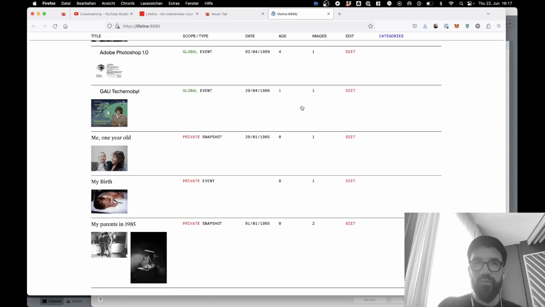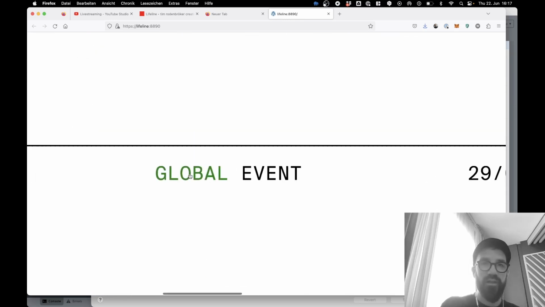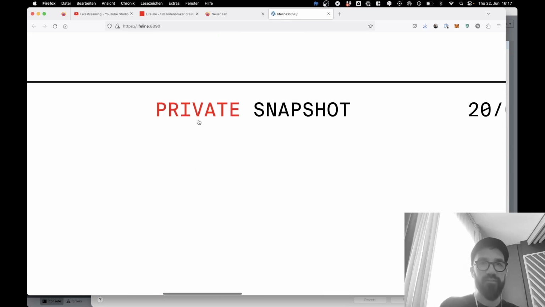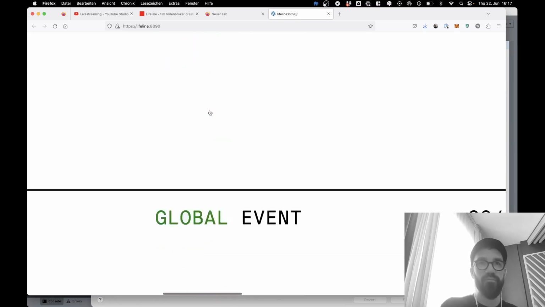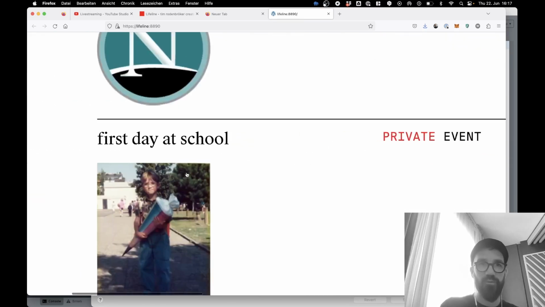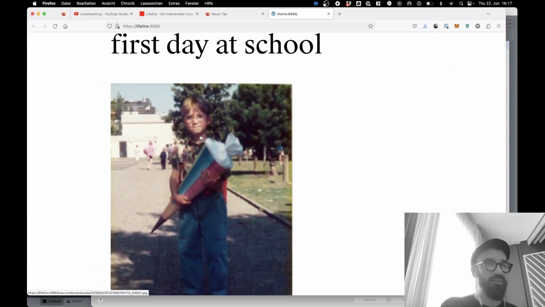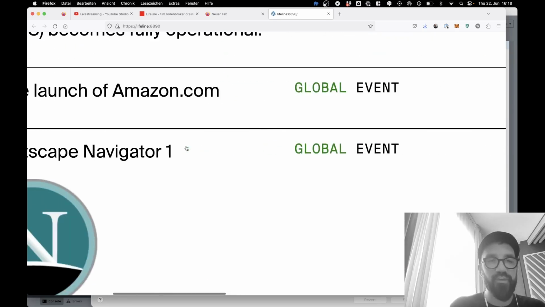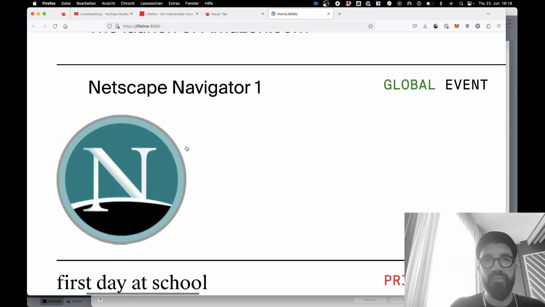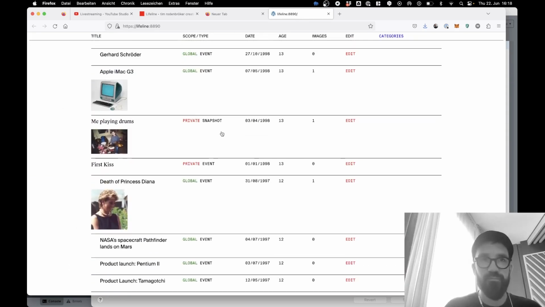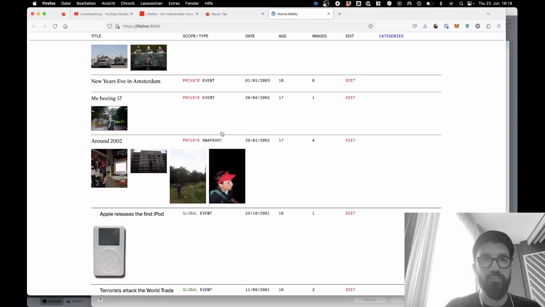And there are two different layers, the global layer and the private layer. The private ones are things that had influence on my personal life, for example, my first day at school. Here, this is me, first day at 6 years old. And this is a global event: the release of the Netscape Navigator web browser. I was just collecting all this data, and this was a lot of fun.